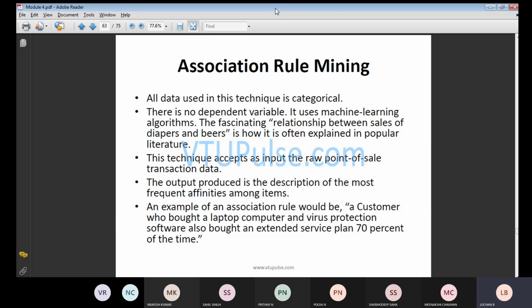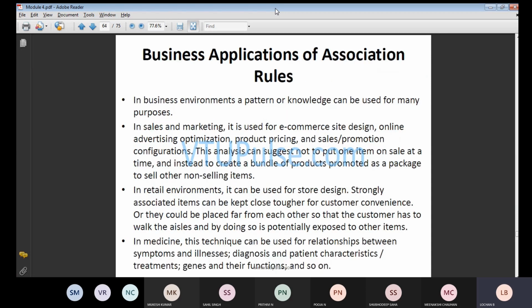The bakery owner will think that those who buy bread may automatically buy jam or cheese, so it is kept in that shop. They need to think in that way. Likewise, the customer buys the laptop computer, along with that buys virus protection software, and in that case there will be a service plan with respect to 70% of that rate.